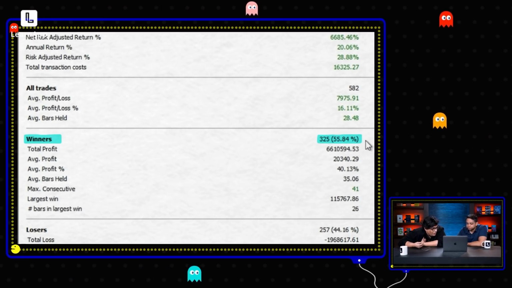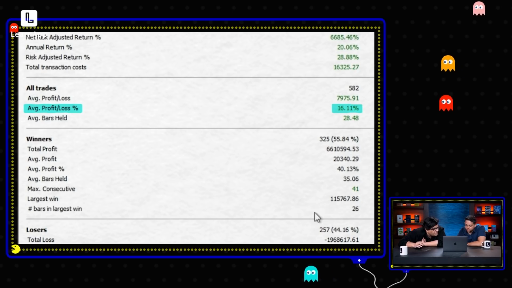Not bad. It's not bad at all. So we're over what we wanted, at least 50%, and we're over that. Average profit. What is our average profit per trade? That's a good question. There it is. It's 16%. Oh, that's crazy, right? Yeah. When you enter a stock, most likely the average profit is 16% over all these 580.